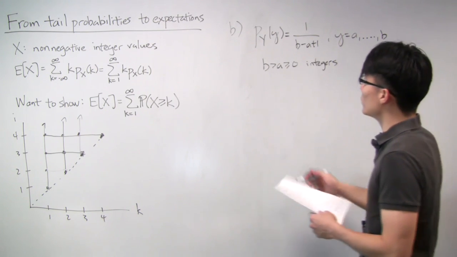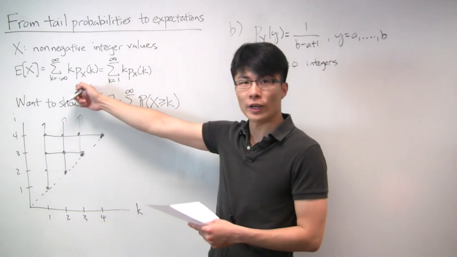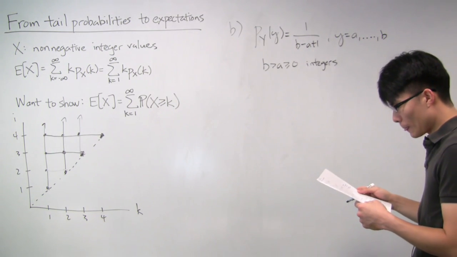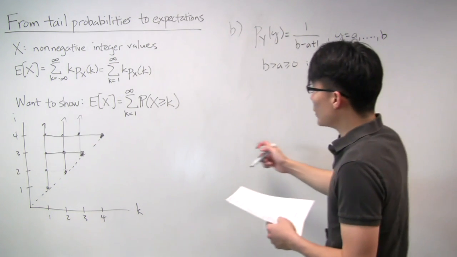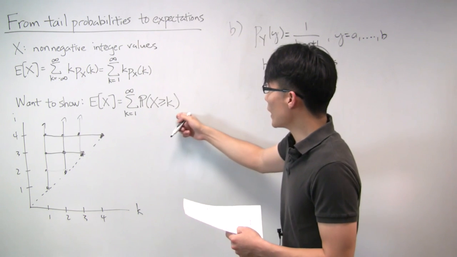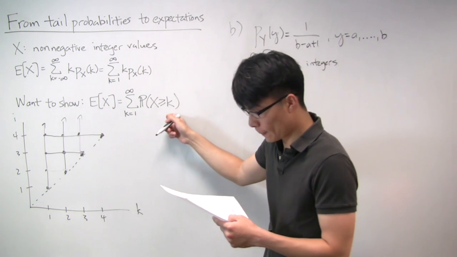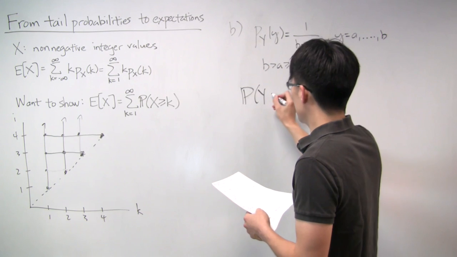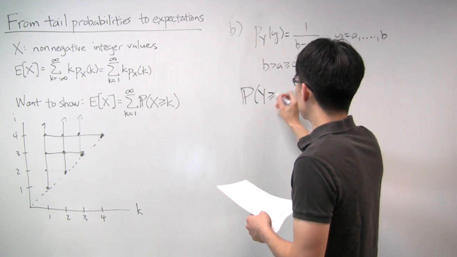Now let's, instead of using the standard way of calculating it, use this new formula just to get some exercise. The thing that we need to do is calculate what these tail probabilities are. So let's actually calculate that. What is the probability that Y is at least some k?